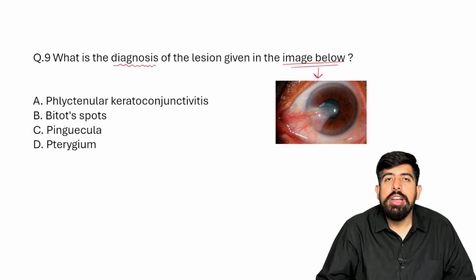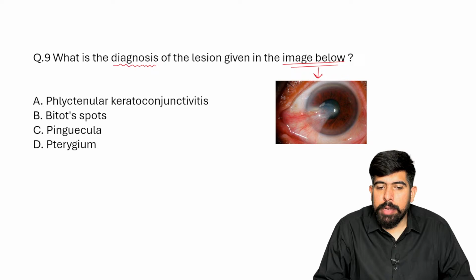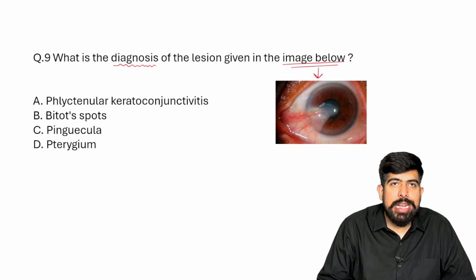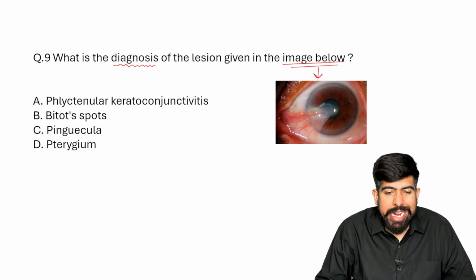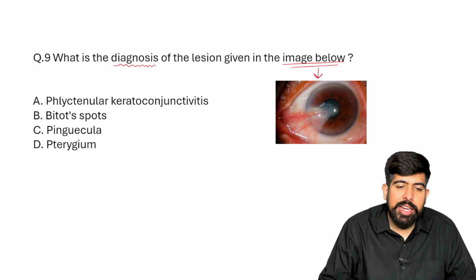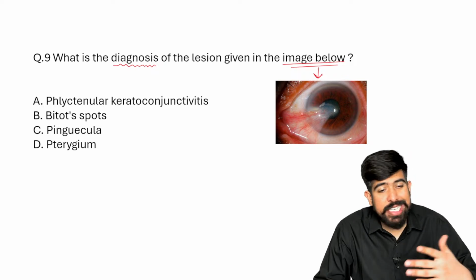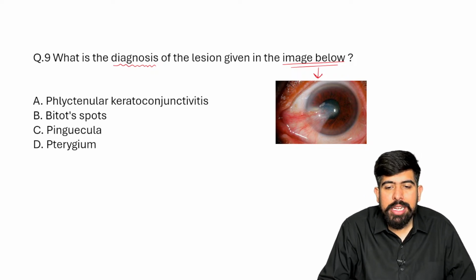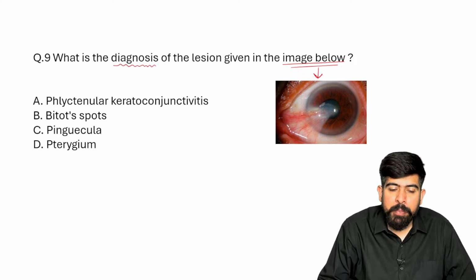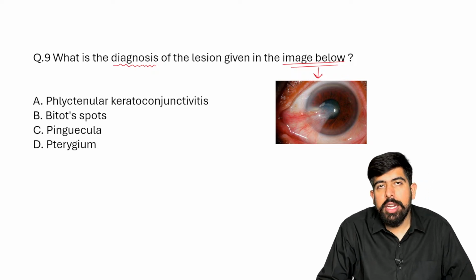You can see it there. The options are given here. Phlyctenular keratoconjunctivitis, just now we covered. The second is the Bitot spot. The third is the pinguecula, and the fourth option, D, is pterygium.